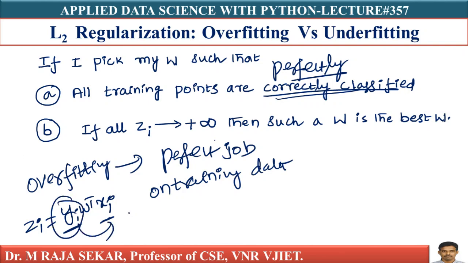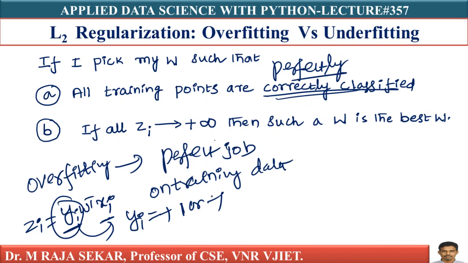Why? Because Yi may be plus 1 or minus 1.